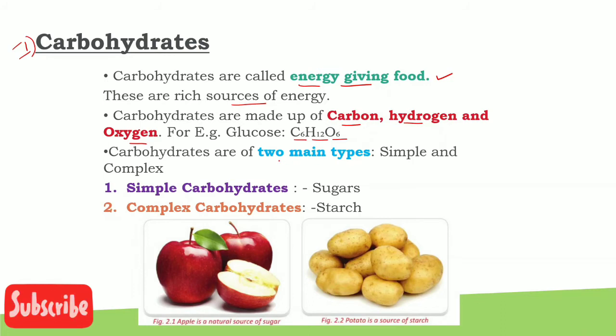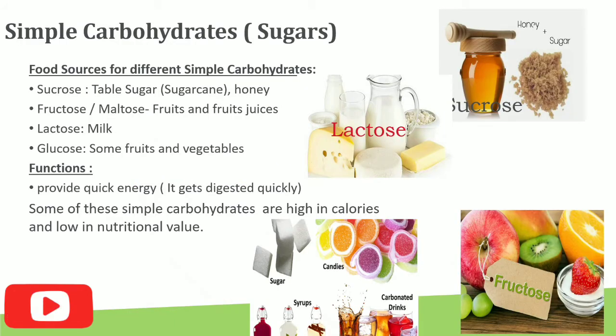Carbohydrates are of two main types. These are simple and complex. Now what is simple carbohydrate? Simple carbohydrate is also known as sugar, whereas complex carbohydrate is also known as starch. So starch and sugar, these are two different forms of carbohydrates. Let us understand simple and complex carbohydrates in detail.